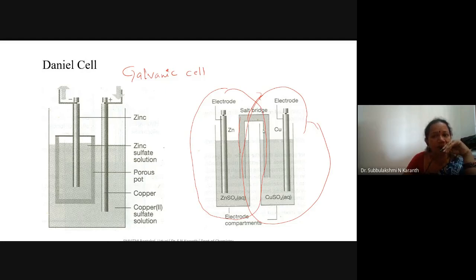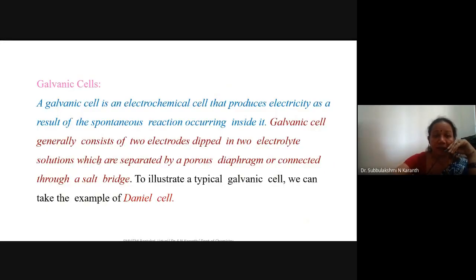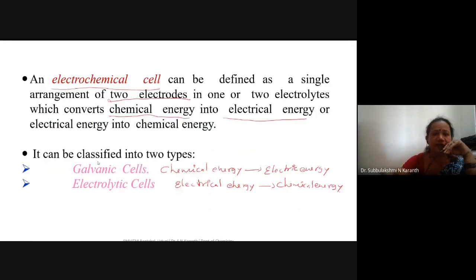An electrochemical cell is usually made up of two electrodes connected by means of a salt bridge, or here you may observe two electrodes present in the same electrolyte solution. So that's what we call an electrochemical cell, particularly a galvanic cell. You already know there are two types of electrochemical cell, galvanic cell and electrolytic cell.